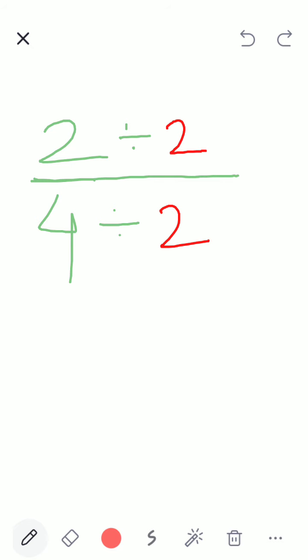What am I doing? So 2 divided by 2 is how much? 1. And 4 divided by 2 is how much? So I have divided numerator and denominator by same number. Correct? And I got the simplest form, half. So whenever I divide the numerator and denominator by same number, I will get its simplest form. Okay. So remember 2.